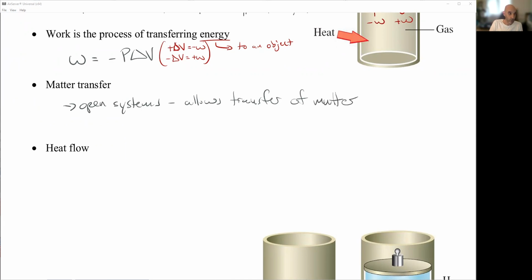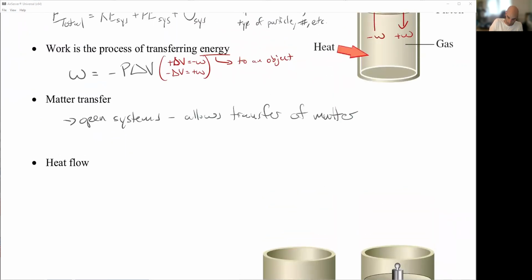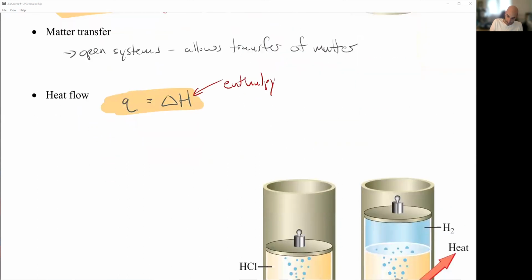Okay, so for heat flow, this is the work term that we're going to use, and we're going to come back to this. We're going to kind of isolate this and put it into one thing. I'll never talk about work other than looking at pressure and volume changes, but we're going to put this all into one final equation. So this is the development of all of that. In terms of heat flow, we've talked about heat already. Q is simply equal to delta H, the change in enthalpy. I'm just going to highlight this: Q is equal to delta H.